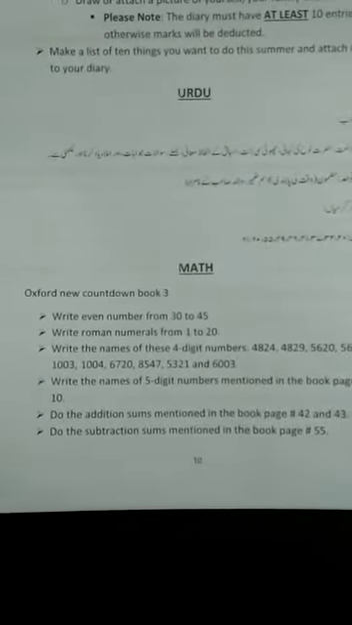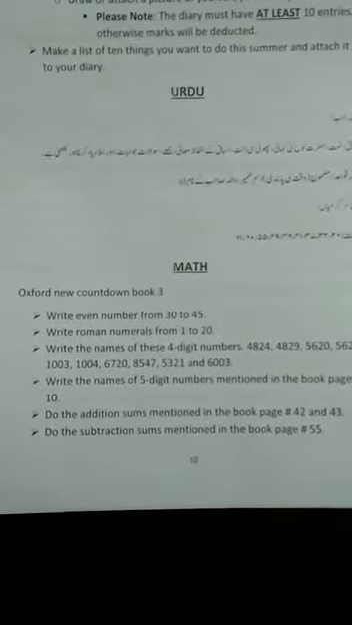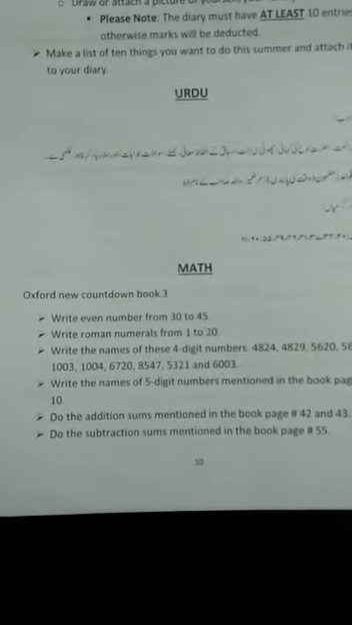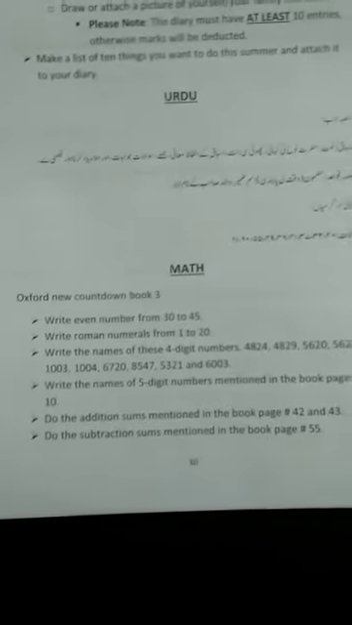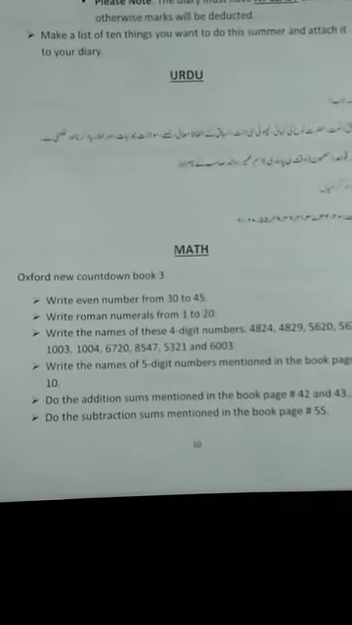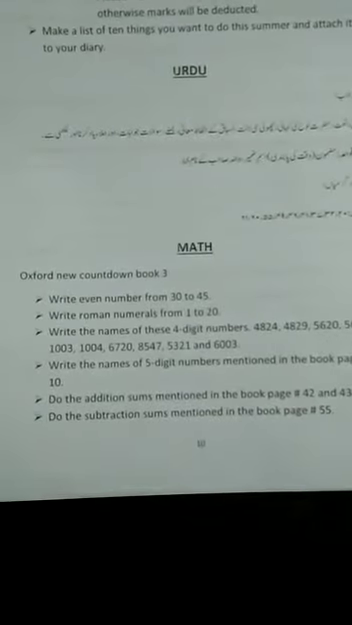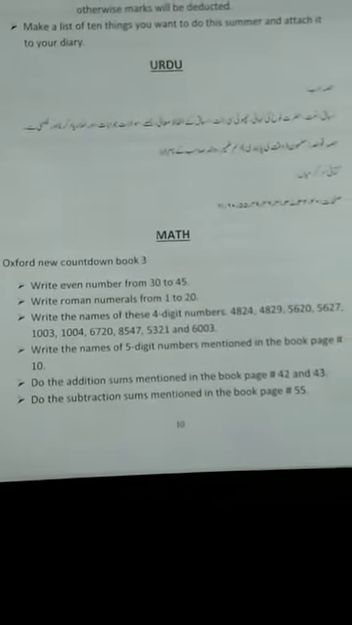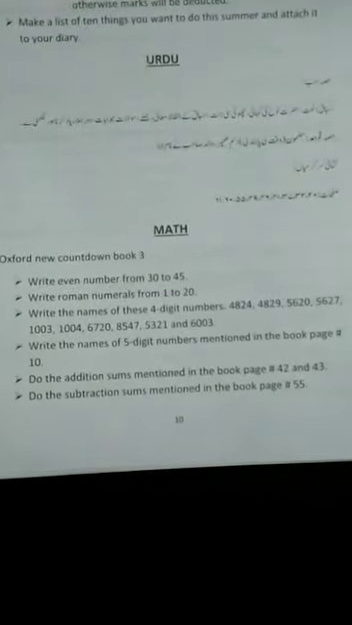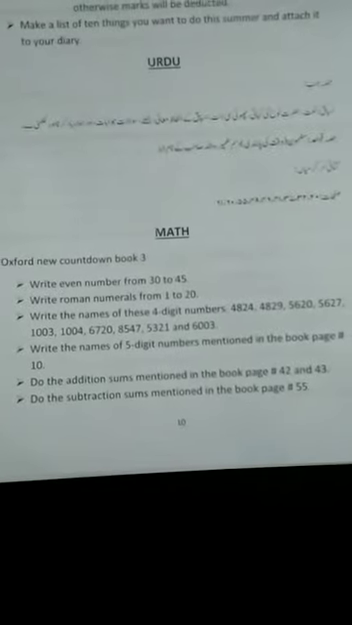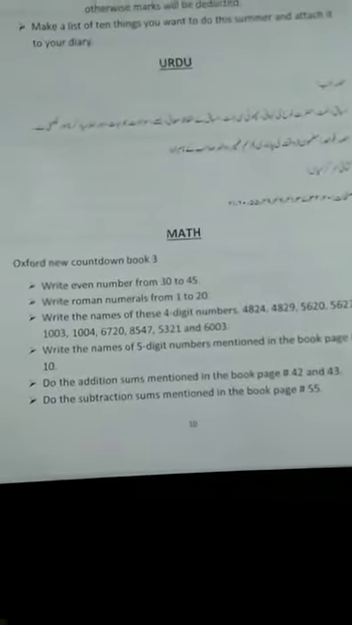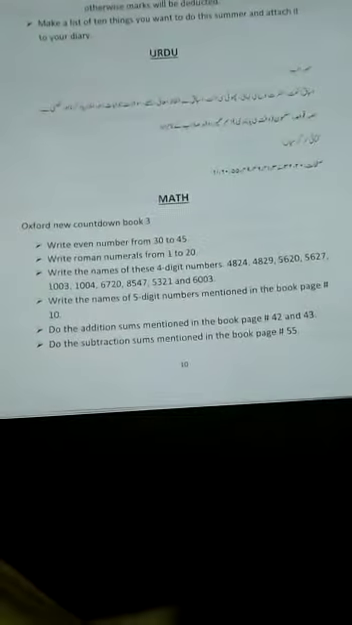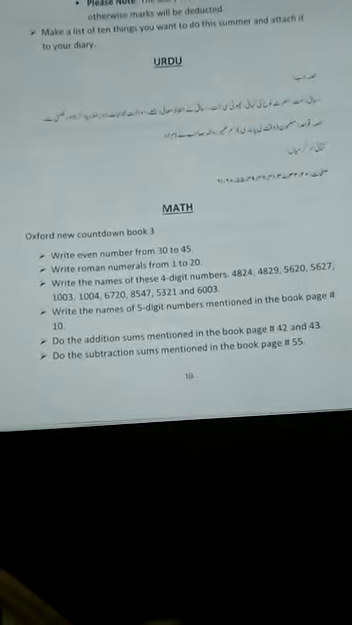The next one is maths. Maths question 1 is kids have to write even numbers from 30 to 45. Then the second question is kids have to write Roman numerals from 1 to 20, and then write the names of these 4-digit numbers. The numbers are here. Kids have to write the names of these 4-digit numbers. Then the next question is kids have to write the names of 5-digit numbers mentioned in the book, page number 10.